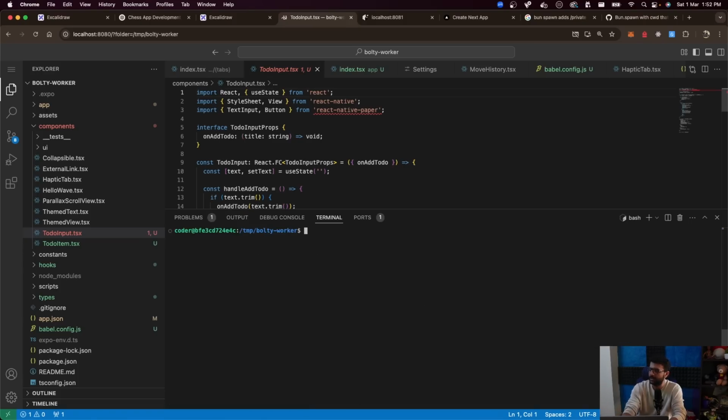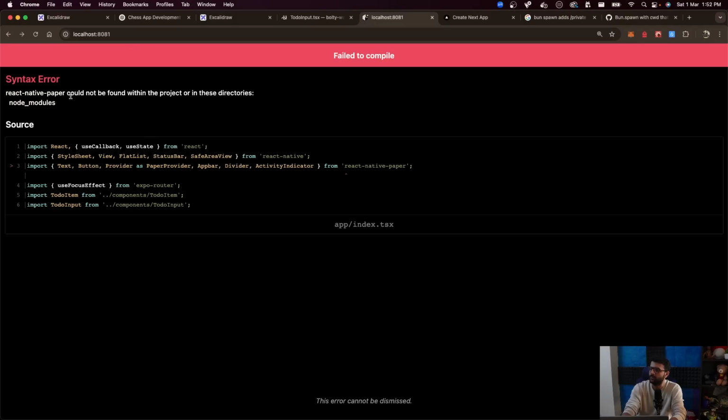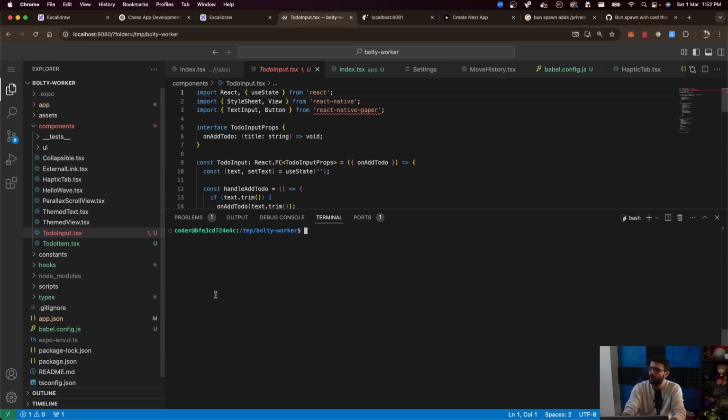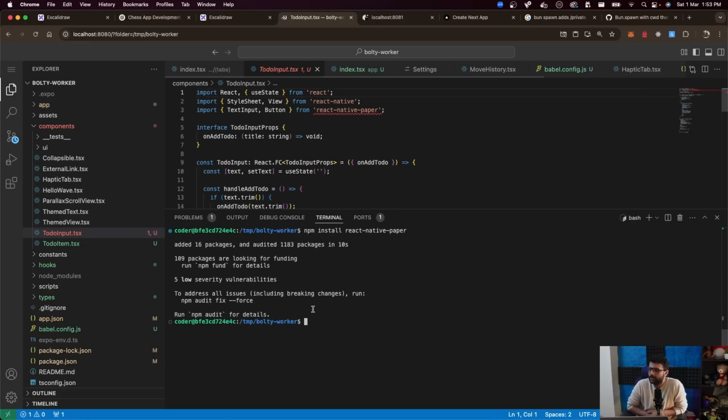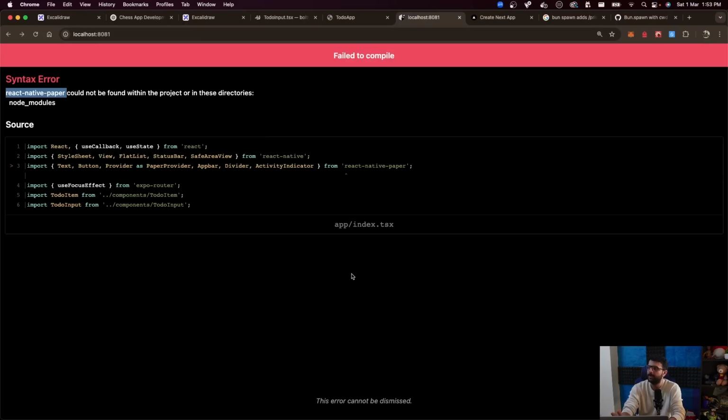One thing I'm seeing right now is some dependencies don't get installed. For example, React Native Paper, even though I saw it in the logs, it did not get installed. So we should debug why that did not happen. Could it be that I'm running npm install one after the other very quickly? So the first install is probably cancelled by the second install. npm run web. We'll see. We'll debug this. Probably yes, code does get edited, but a bunch of times some dependencies don't get added.